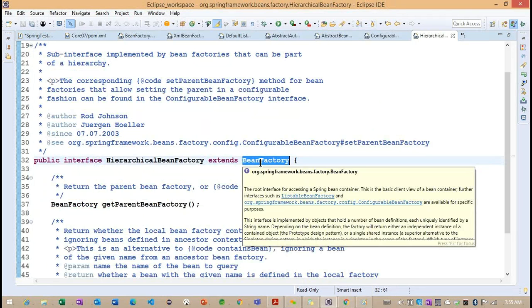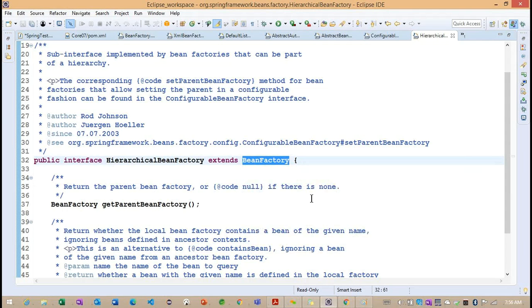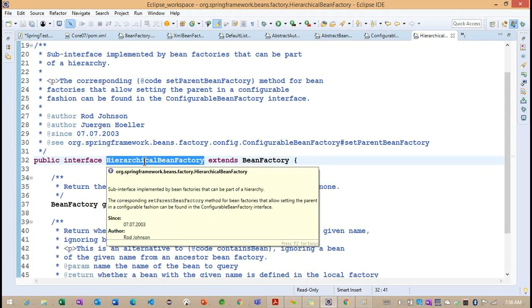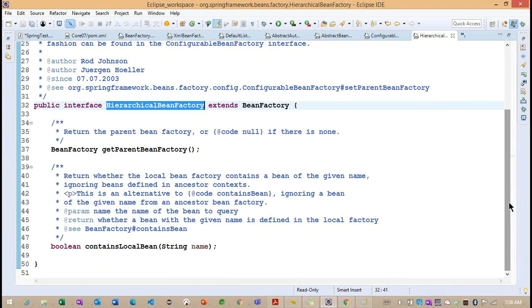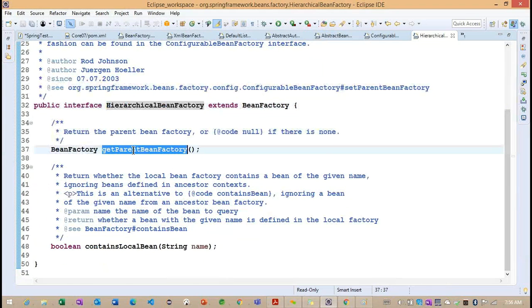So finally, we reached our BeanFactory interface. Whatever implementation class we are discussing here, the XmlBeanFactory, explicitly or implicitly, is implementing from the BeanFactory. Now you can see HierarchicalBeanFactory is extending from the BeanFactory. Now what information does it have?